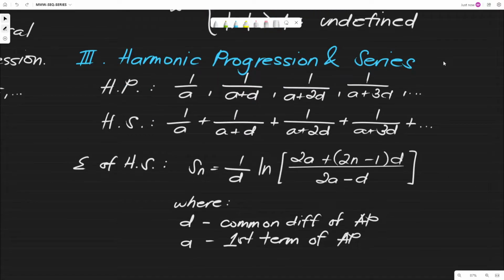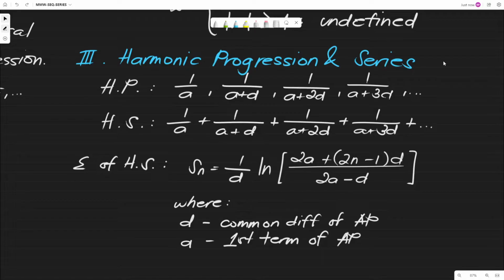So for the harmonic progression and series. Again, you can pause. Yan, I presume you have already copied the formula, no? Unlike what I said earlier, the harmonic progression and series does not have the property of operation unlike arithmetic and geometric, but instead it borrows the property of the arithmetic series or the arithmetic progression. Why? Because the terms of a harmonic progression are just the reciprocals of the terms of an arithmetic progression.